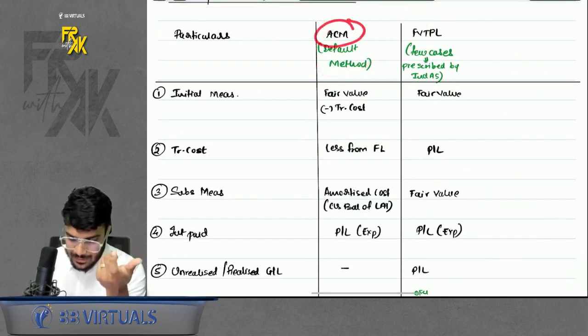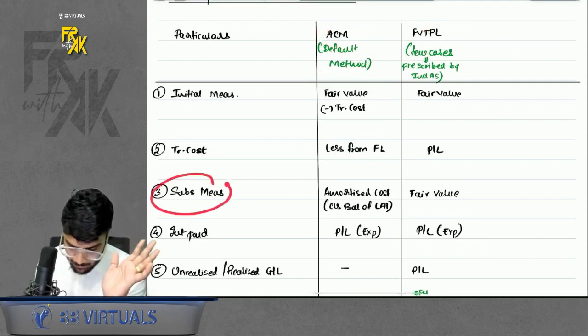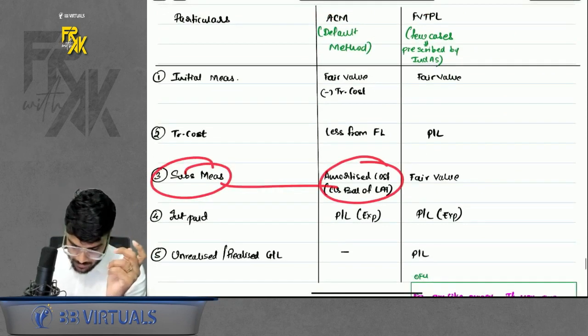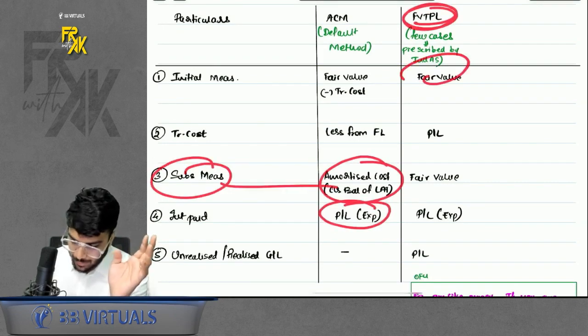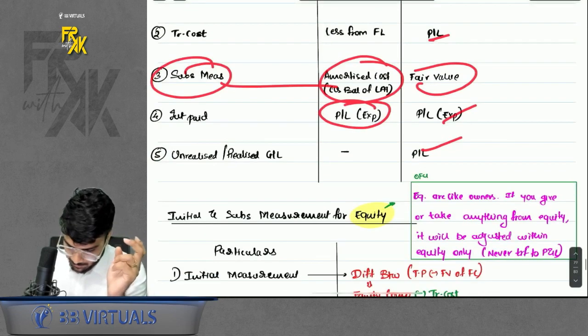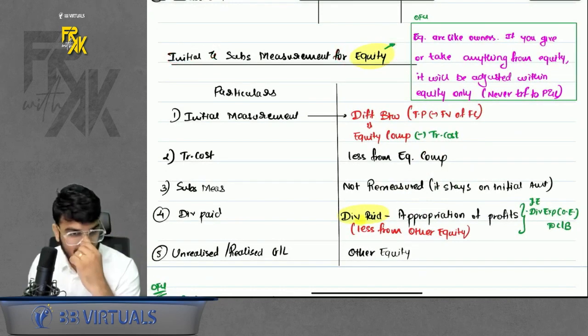So if you are using ACM, then you will record fair value less transaction cost. Subsequent measurement at amortized cost. Interest, whatever you get, it will be profit and loss. If you are using FVTPL, book at fair value and everything else will go in profit and loss. Simple, right? Now, initial and subsequent measurement for equity elements, right?